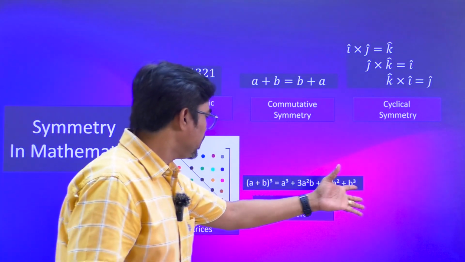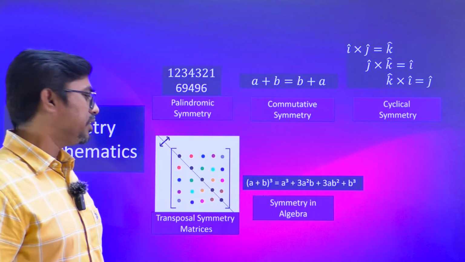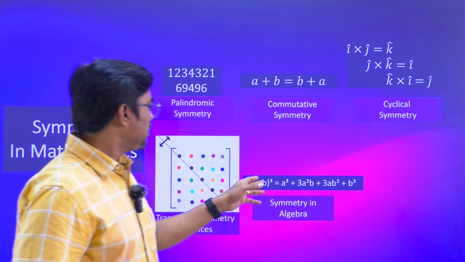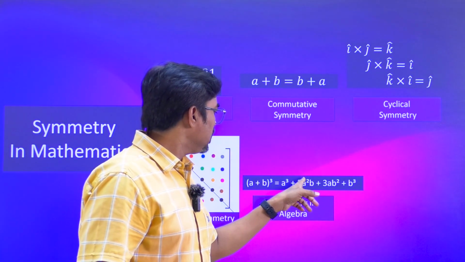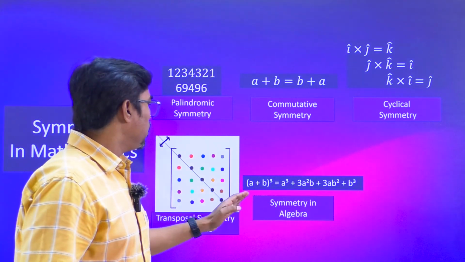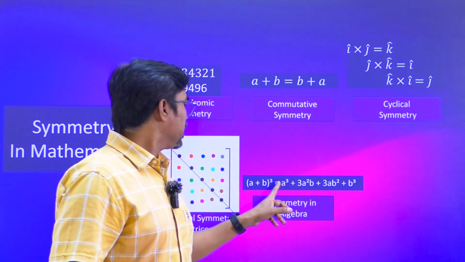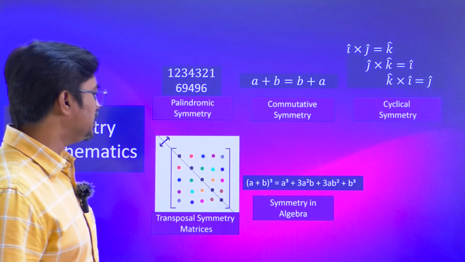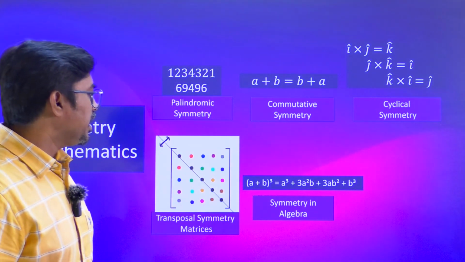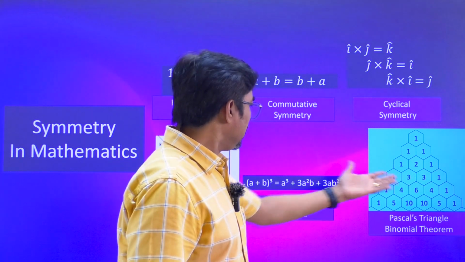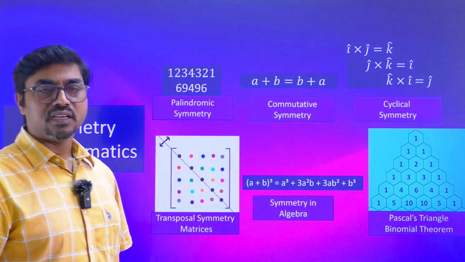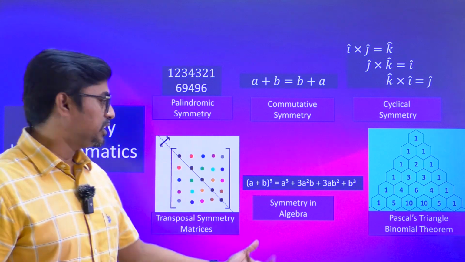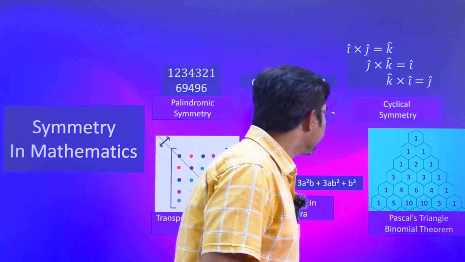Then we have algebraic expressions, the identities. You see the powers of A are decreasing: power 3, power 2, power 1 and so on, and powers of B are increasing. You look at the coefficients 1, 3, 3, 1, there is a reflective symmetry about those coefficients. And more generally, there is Pascal's triangle, which is used in the binomial theorem to identify the coefficients of a binomial expression. So there also you have a symmetry.